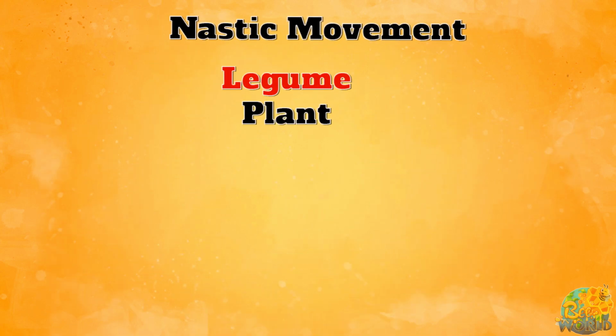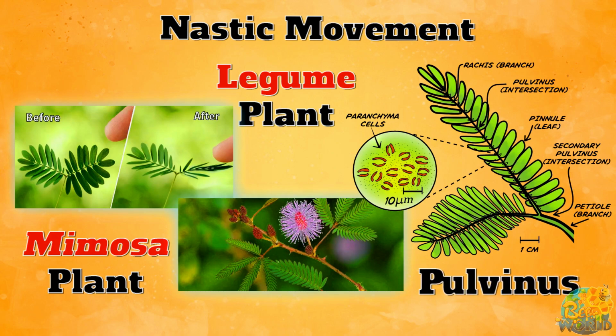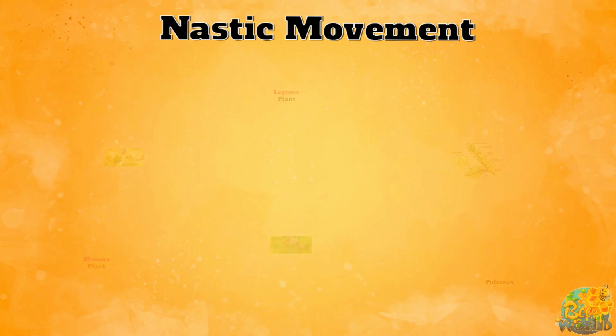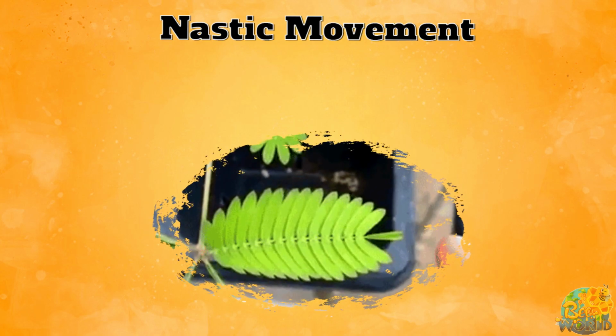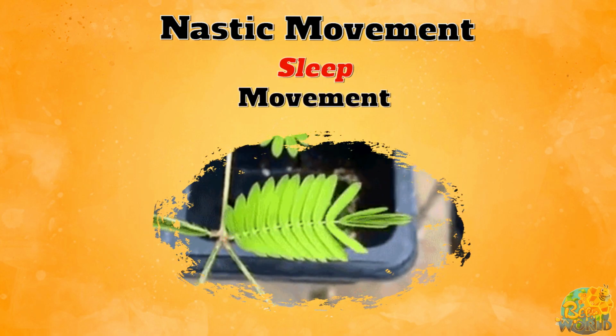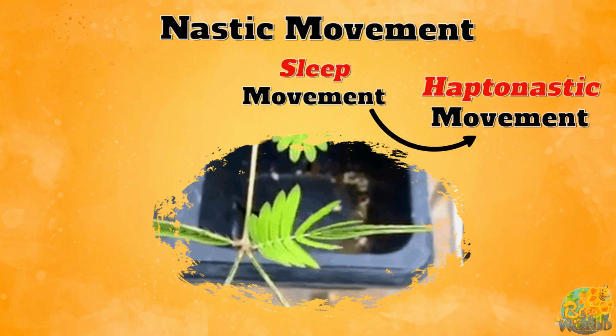In legume plants, a structure called the pulvinus is located as a swelling at the base of a petiole or leaflet. It contains parenchyma cells which move according to the changes in the water. When the water moves out of the cell, the parenchyma cells will shrink and make the nastic movements. For example, when you touch a mimosa plant, the leaves show the sleep movement. It is a haptonastic movement.